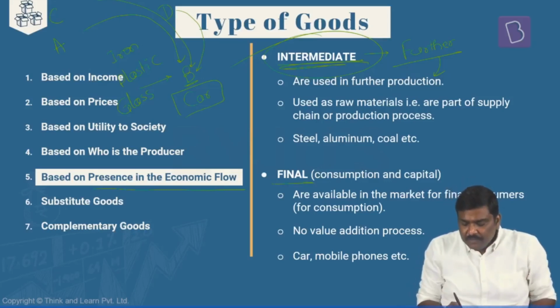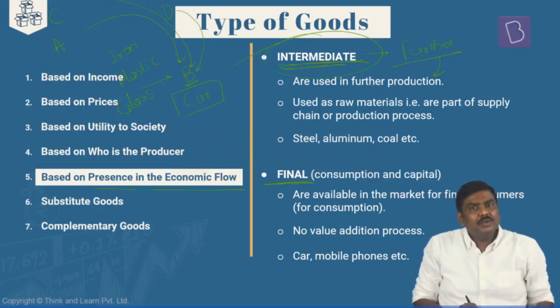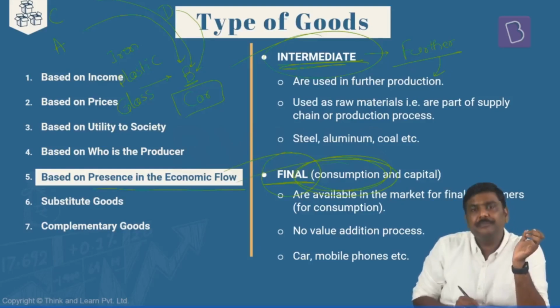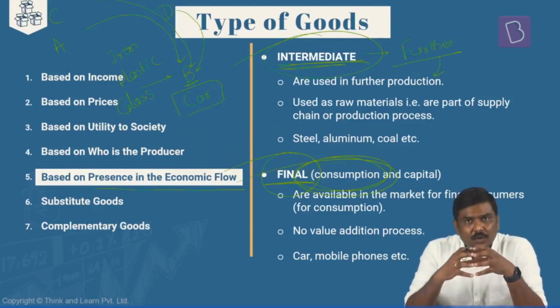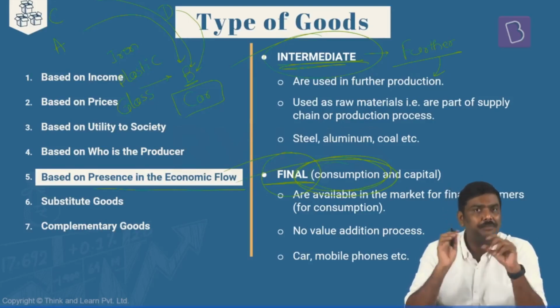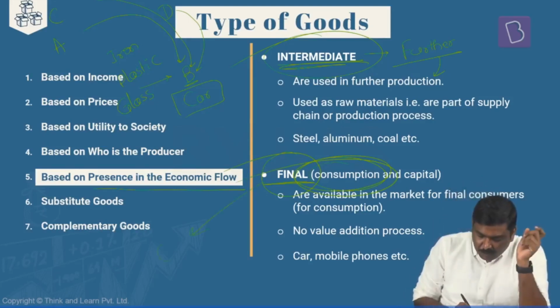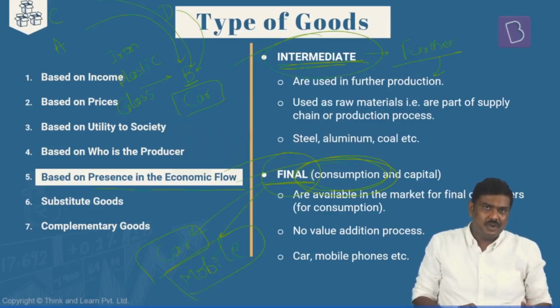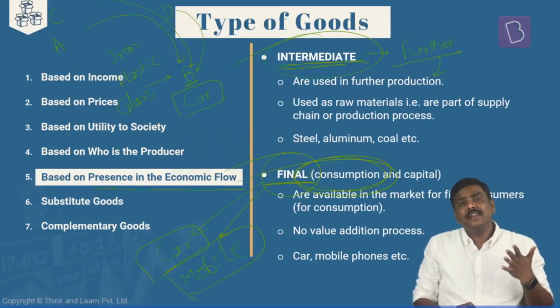And the second one, final goods. What do you mean by final goods here? In the case of final goods, these are the goods which are available in the market for consumption. For example, have a look at this: the car that you purchase, the mobile phone that you purchase. Generally, these are the examples of final goods.